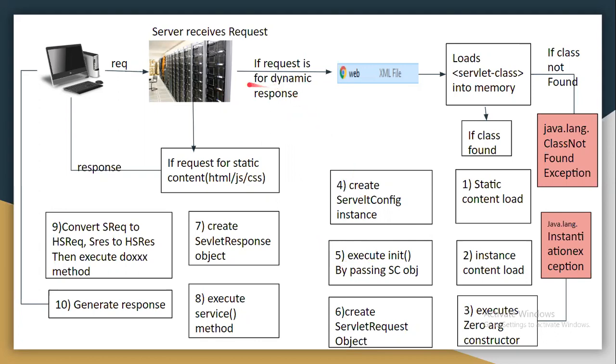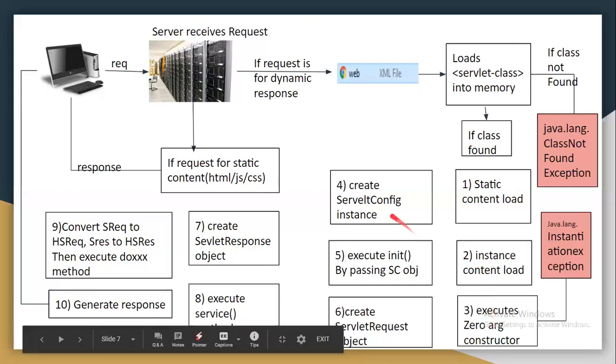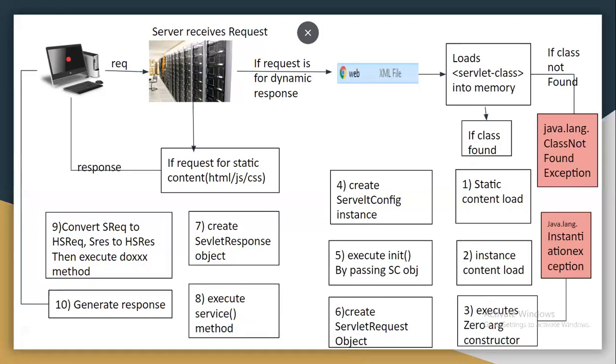Because for the first request, what happened? The request came, the server verified it was a dynamic response, looked into the web.xml file, and started loading the servlet class. It executed static content, then the zero-argument constructor, and finally created the servlet config and executed the init method. Then it created the servlet request and servlet response, executed the service method, and finally the response was fetched to the client. So this is the first request.